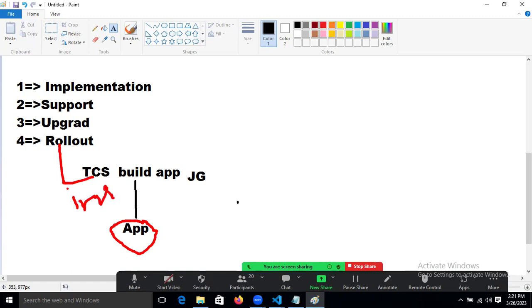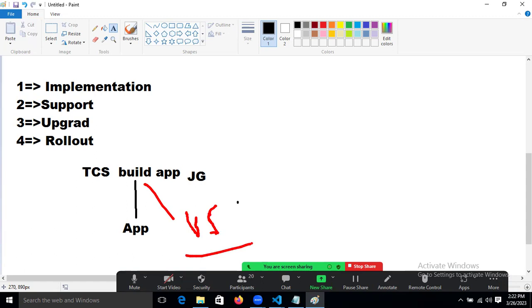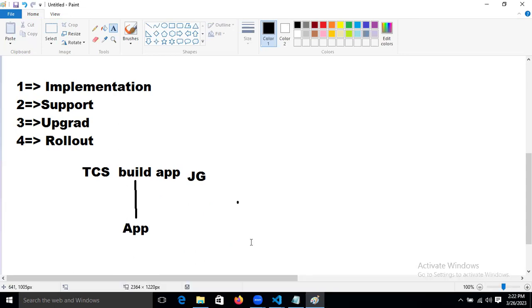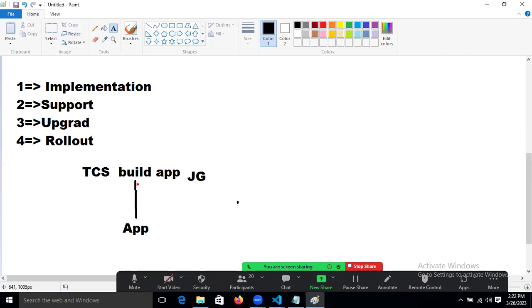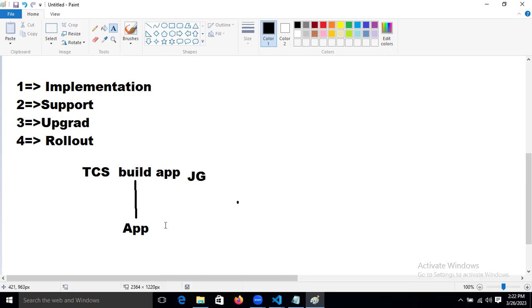Same like, if you go to the US, is the US financial strategy different compared to India, or the same? Yes, different. Then what will they do now? Whatever US client is there, what will they do now?